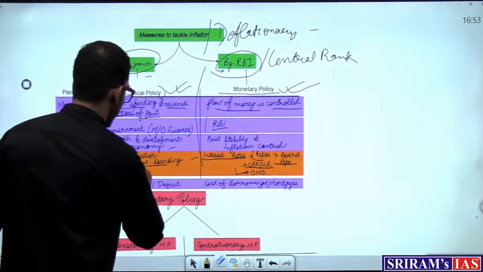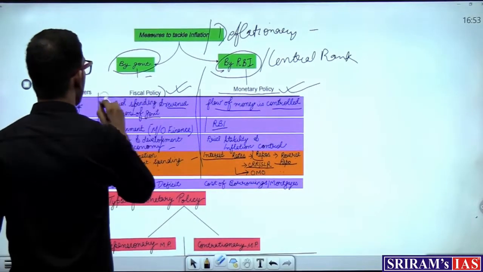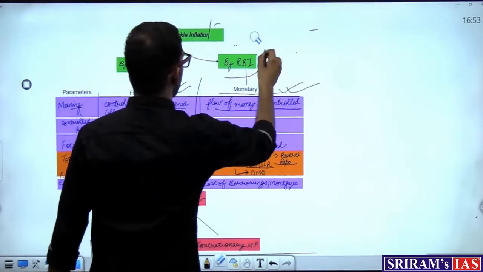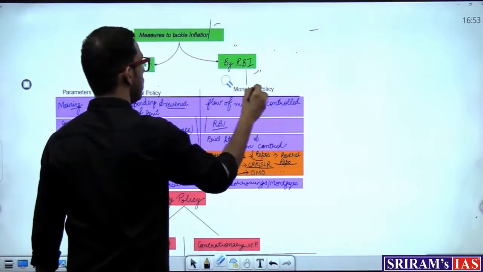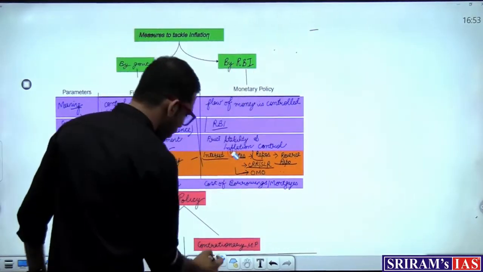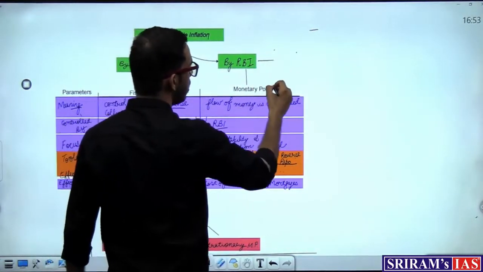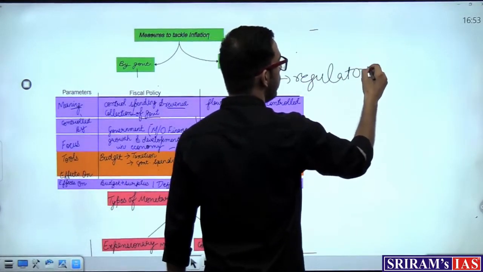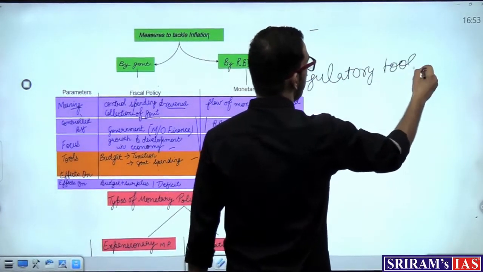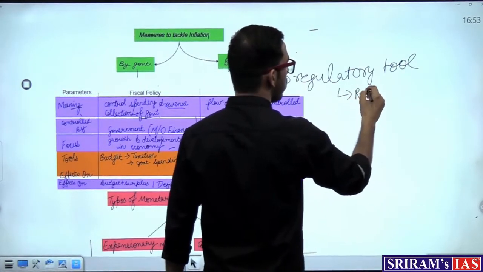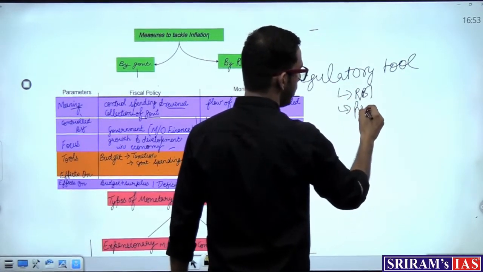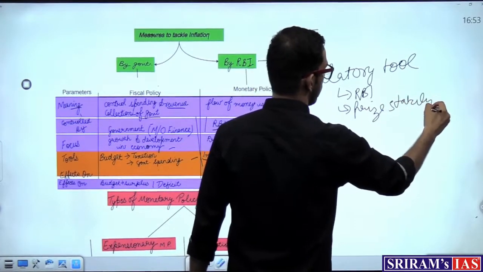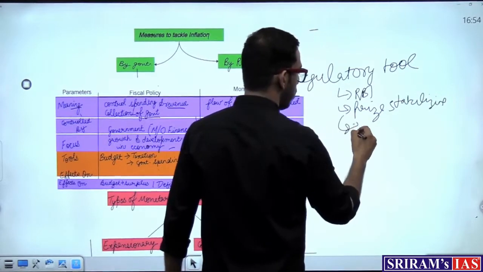So I'll just rub this off and give you a basic definition of monetary policy. Just a minute. Monetary policy, if you want to write it down, is nothing but a regulatory tool available with the RBI to ensure price stabilization, economic growth.